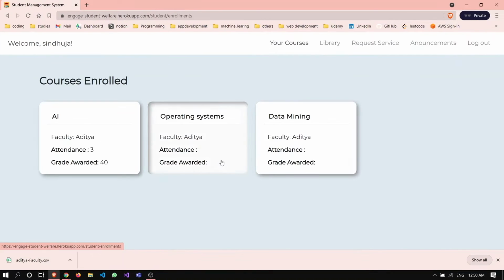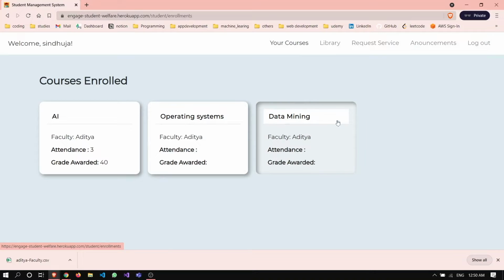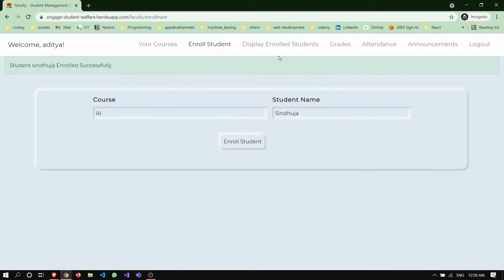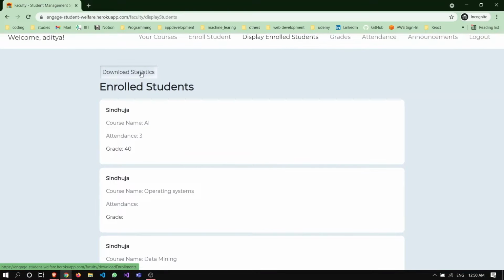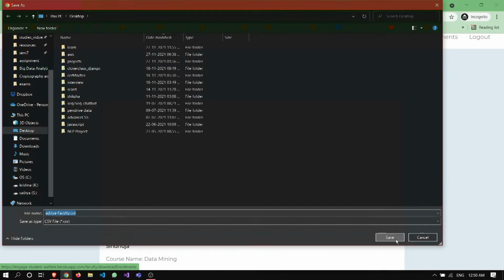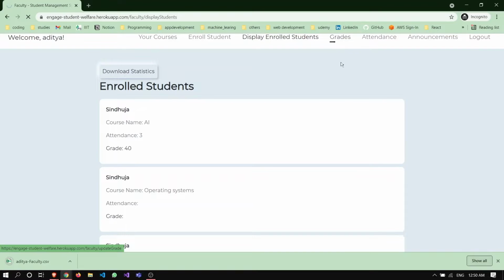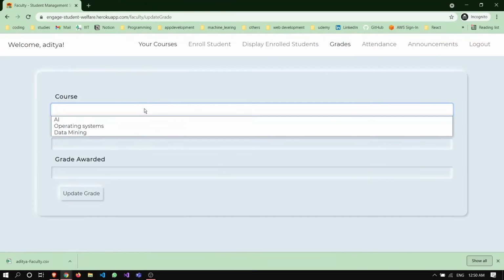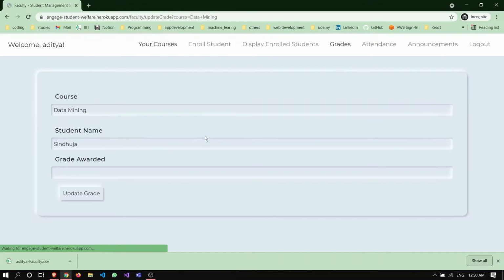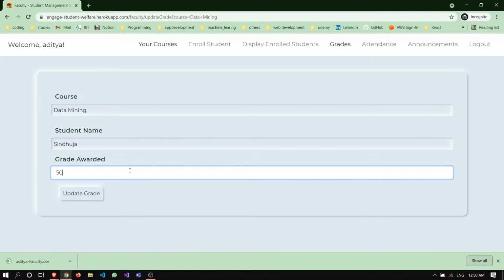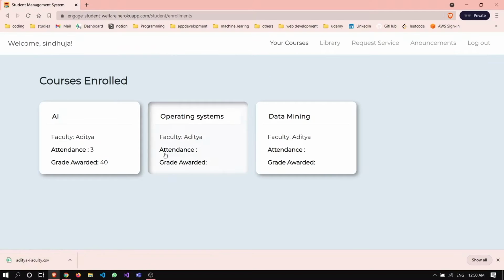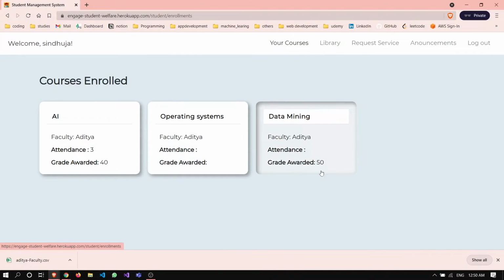In the courses section, Sindhuja can see the data mining course which is taught by Aditya. Faculty can see the enrolled students in his subjects. He can download the statistics, and faculty can give grades to the students. Let us give the grades of data mining for the student Sindhuja, and she was awarded 50 marks.